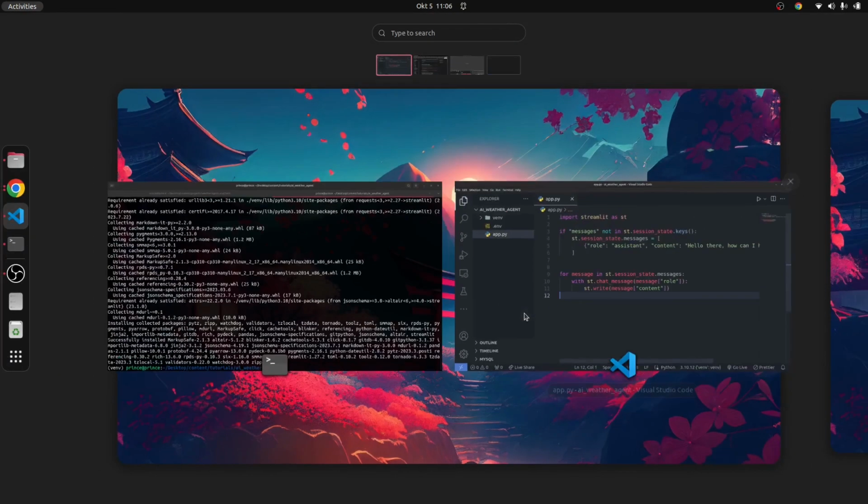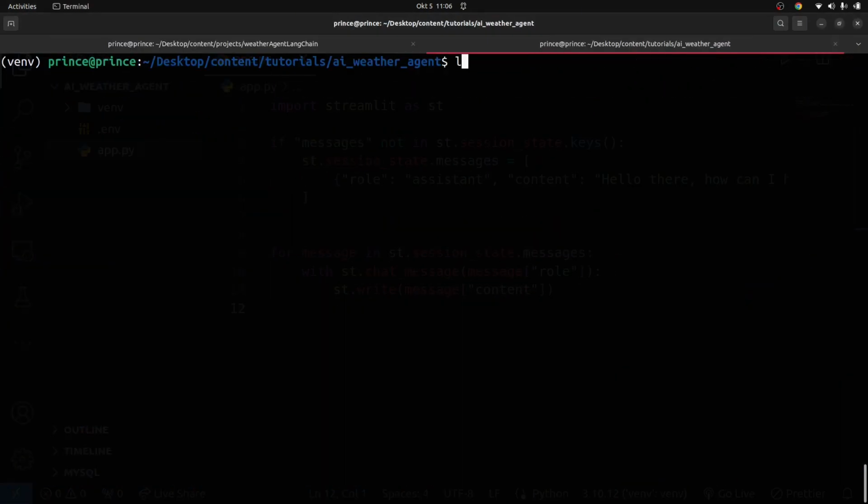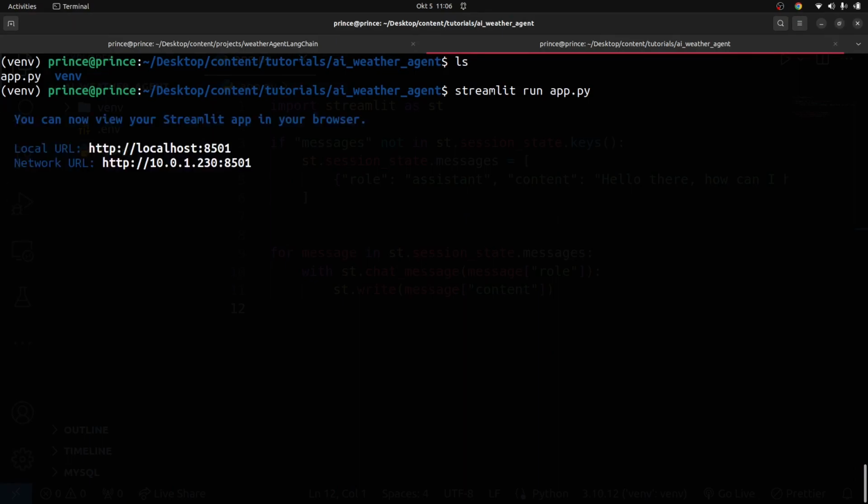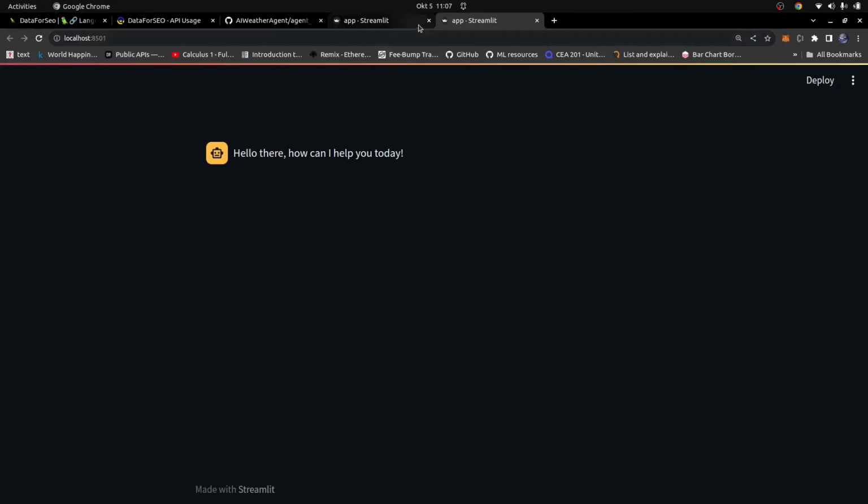Now let's run this and make sure everything is running. I'm going to clear this, make sure I'm in the right directory, and then say streamlit run app.py and press enter. Once that's running, it's going to open up in the browser. Let me just close this window so we don't need it for now. You can see now, "Hello there, how can I help you today?" So good, we have that app running.